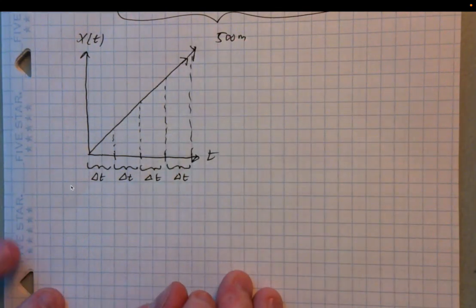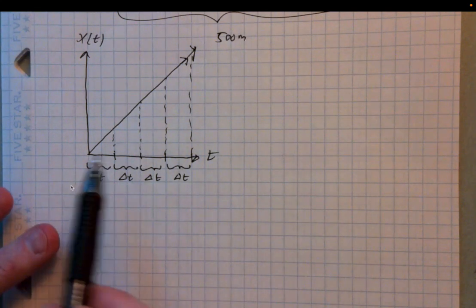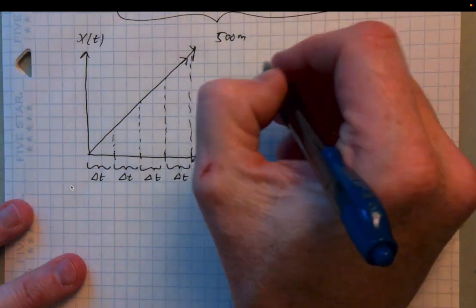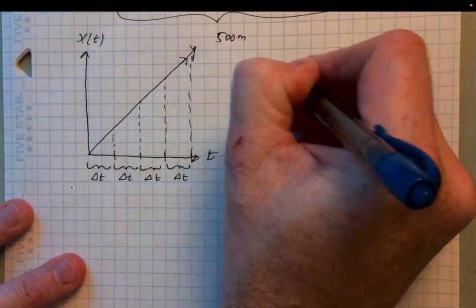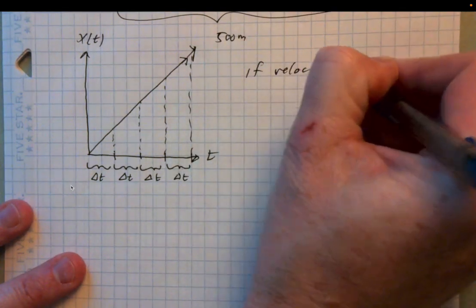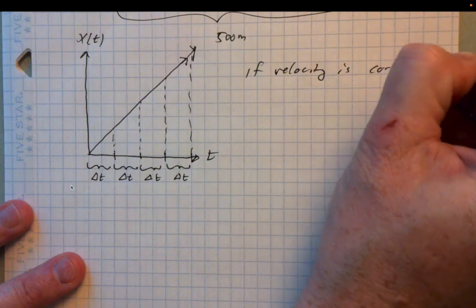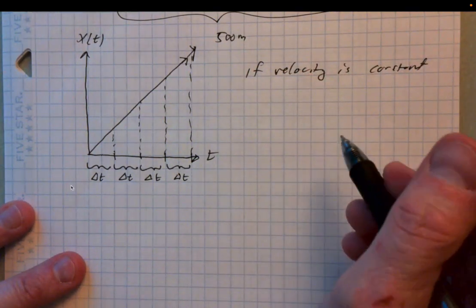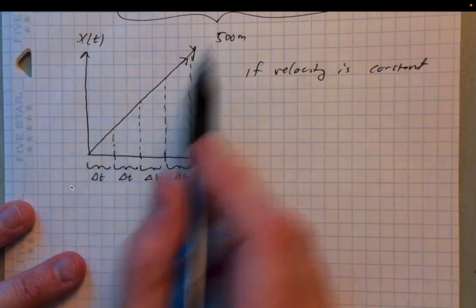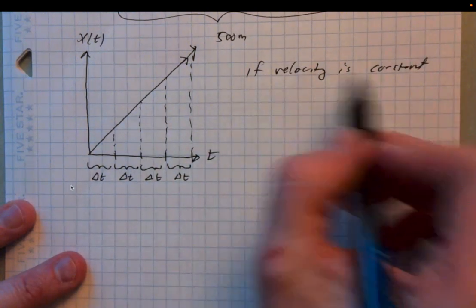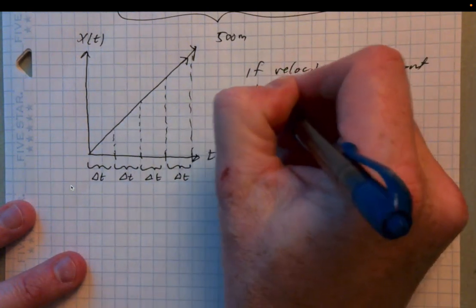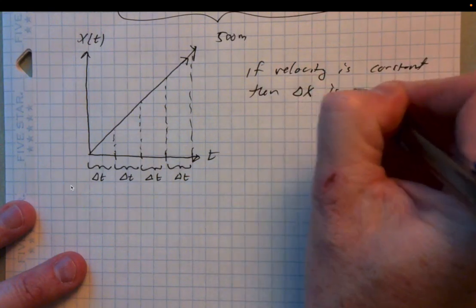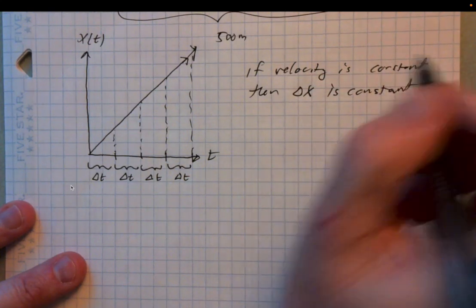Now the graph that I've drawn is one where velocity is constant, meaning there's no acceleration, meaning that I'm going 50 meters per second at all times. I never deviate from that velocity. If velocity is constant, then delta x, the displacement, is constant for a fixed delta t.